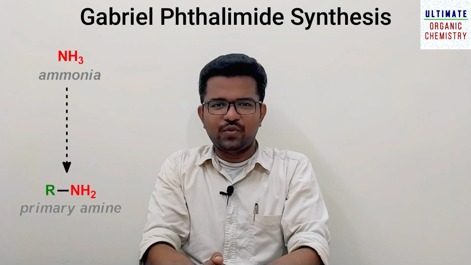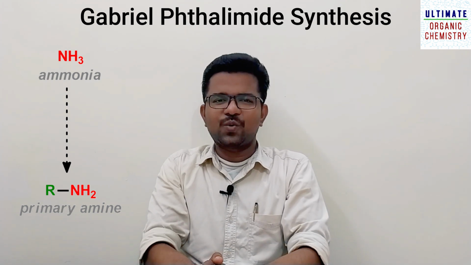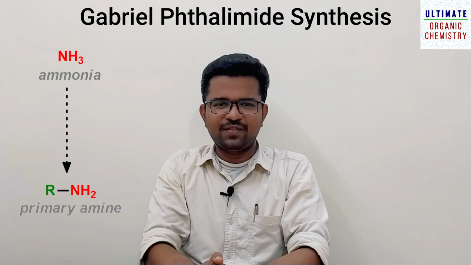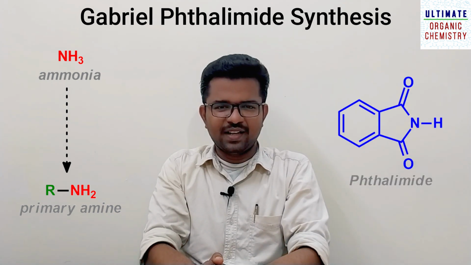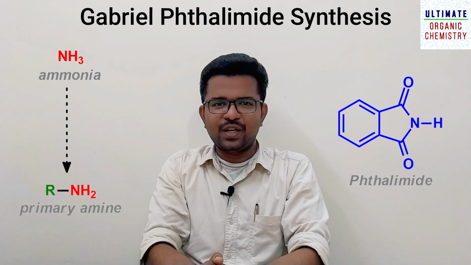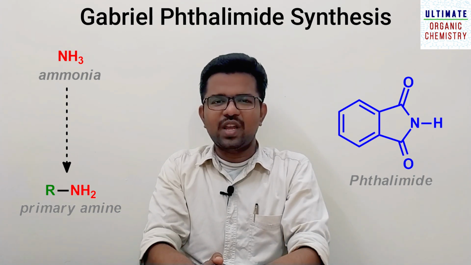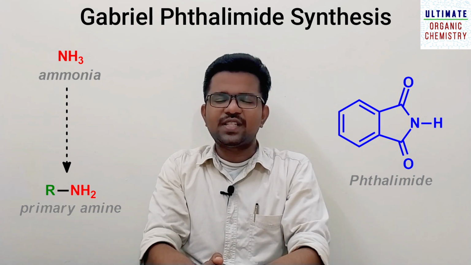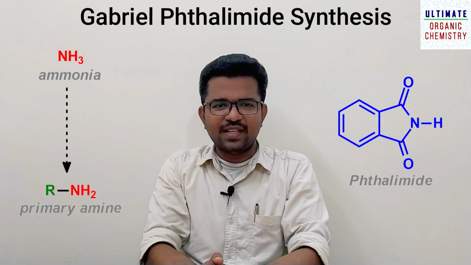This reaction basically involves the conversion of ammonia into primary amine. You may ask a question: in Gabriel-Phthalimide synthesis we need to start the reaction from phthalimide as a reactant, but you are saying this reaction involves the conversion of ammonia into primary amine. How is it possible? The answer to the question is given in this video.